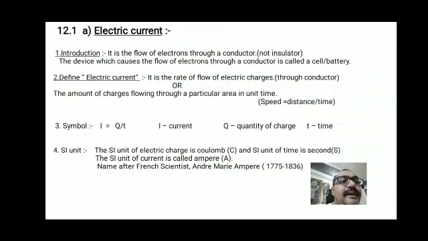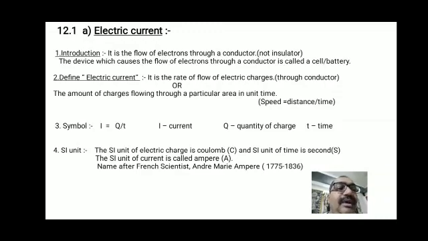Okay, let's start the revision of lesson number 12, Electricity. Our first topic is electric current. Let's start with the introduction to electric current. It is the flow of electrons through a conductor, not an insulator. The device which causes the flow of electrons in the conductor is called a cell or battery. We have learned that.